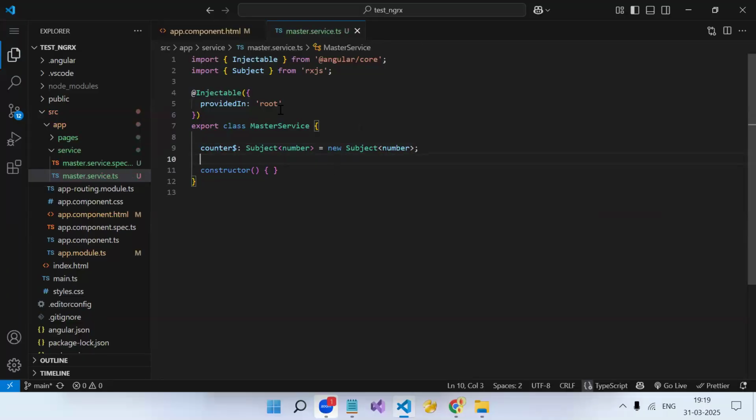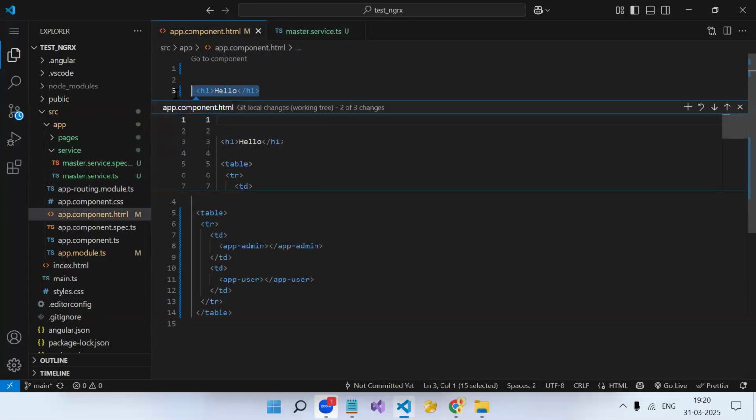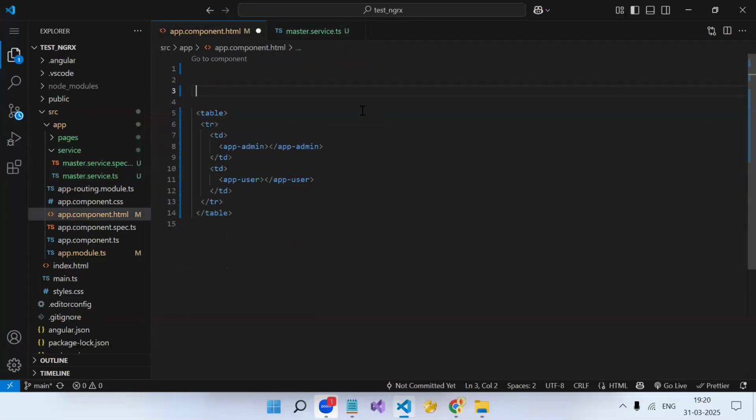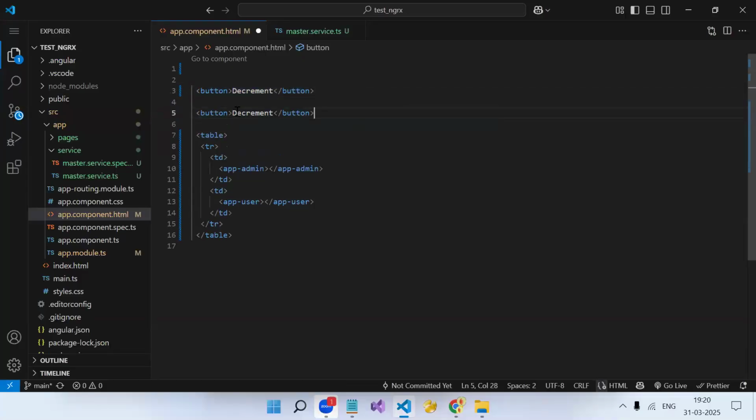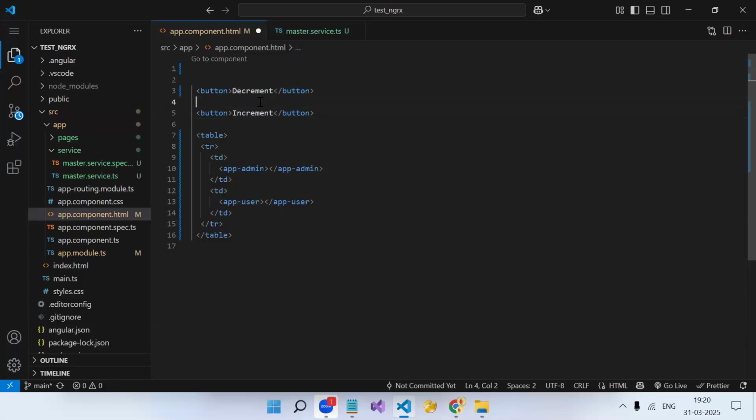Now, let's say in the app component, we have buttons like increment and decrement. So let's create two buttons. Here I will say decrement. If you understand this, then only you will understand NgRx. That's why, instead of going directly with NgRx, I'm simply going with this.